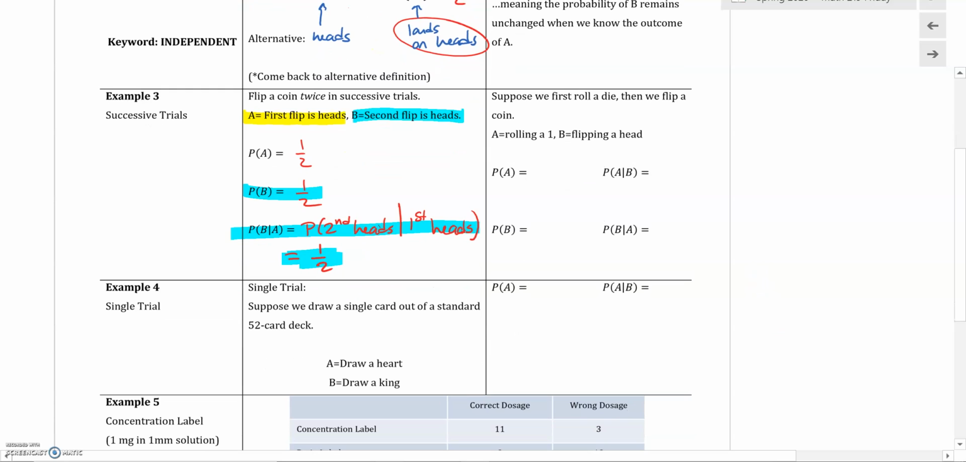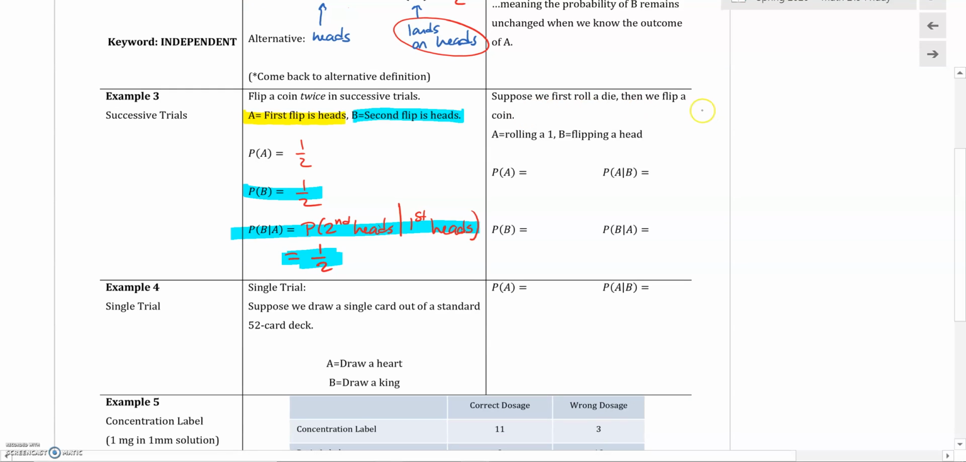The probability of B given A, that's the probability of the second flip getting heads, given that the first flip was heads. Well, let's think about that. When you flip the coin the second time, it doesn't matter that the first time was heads. The coin doesn't keep track. So this would also be just the probability of getting heads, 1/2. These guys are equal. Mathematically, that says they are independent events. But again, I think we just kind of know that.